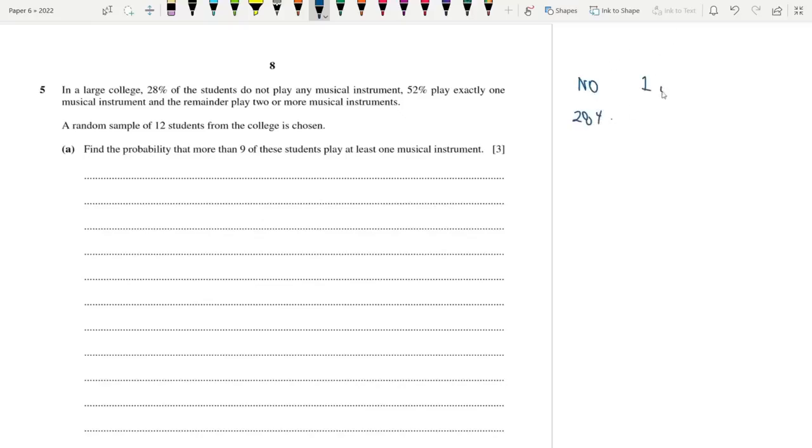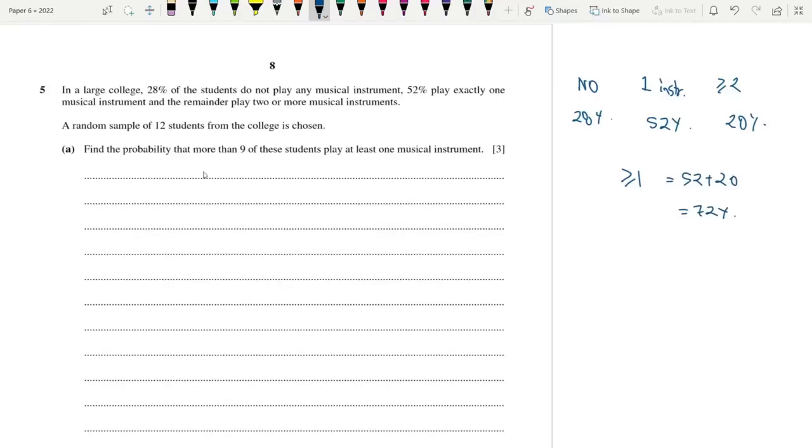So exactly one instrument is 52%. So 100 minus 28 minus 52 is 20%. So greater than or equal to 2 is actually 20%. So what's the probability of playing greater than or equal to 1? It's basically 52 plus 20, which is 72%.